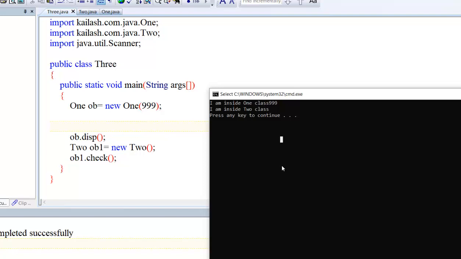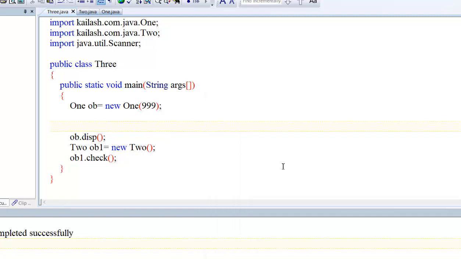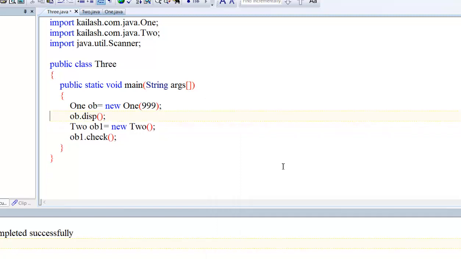Okay. So I hope that you all are able to understand the concept of creating a package and working with the package. Also, we can use the inheritance concept here. We can also inherit multiple classes and we can pass the value from one package to another.